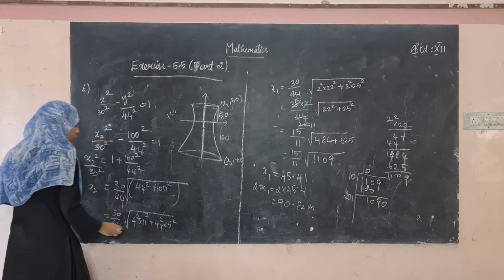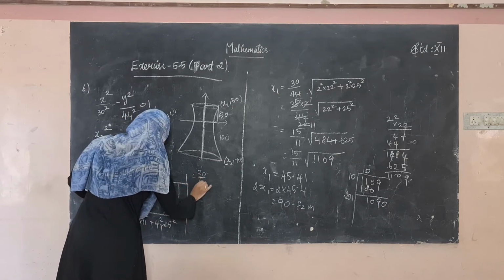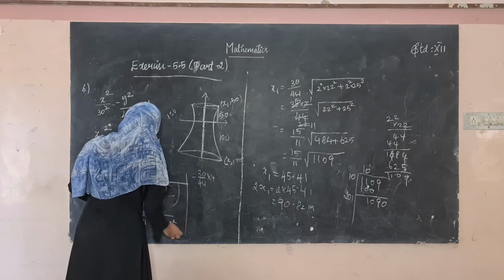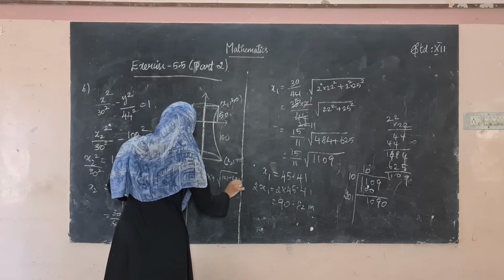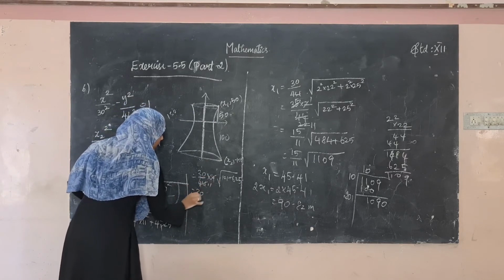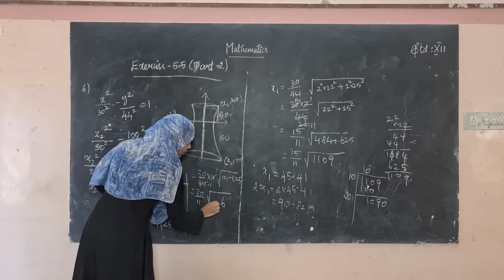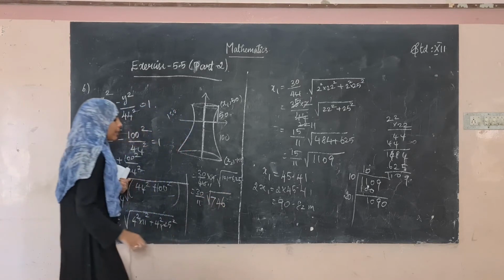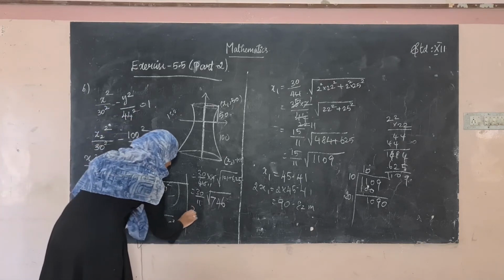So taking 4 outside, you will get 30 divided by 44 into 4 square root of 121 plus 625. Here 4 and 44 cancel, and this is 11. So 30 divided by 11 into the square root of 746. After solving this, we will get the value of x2 as